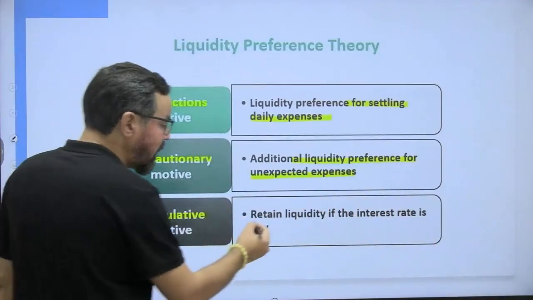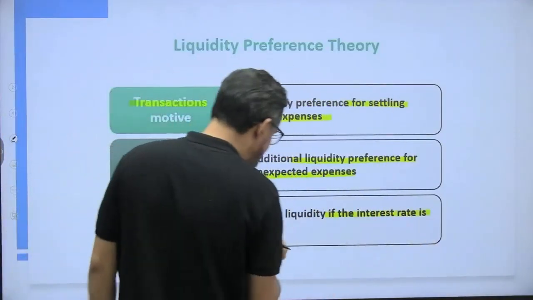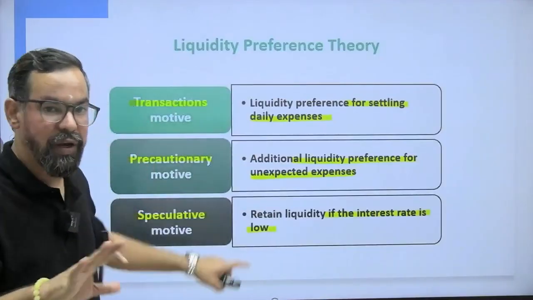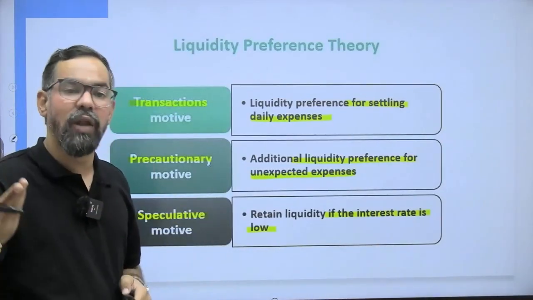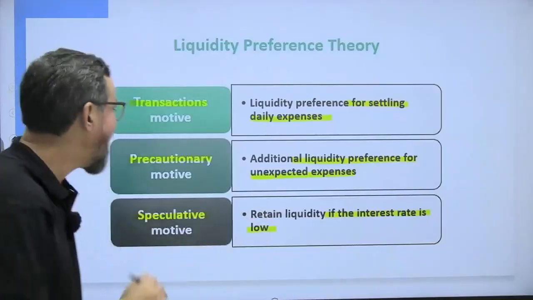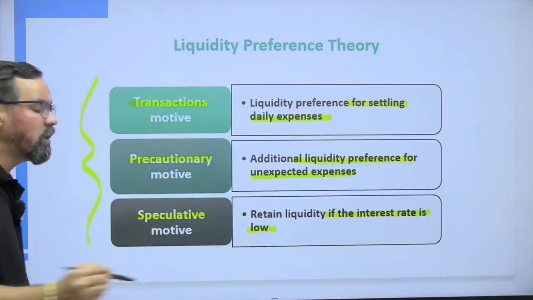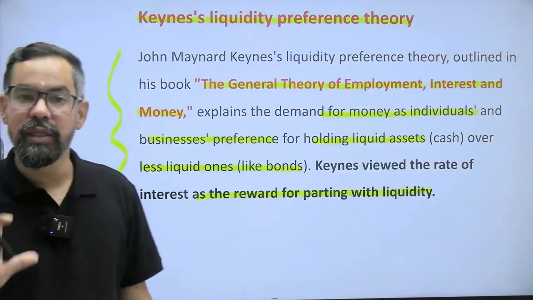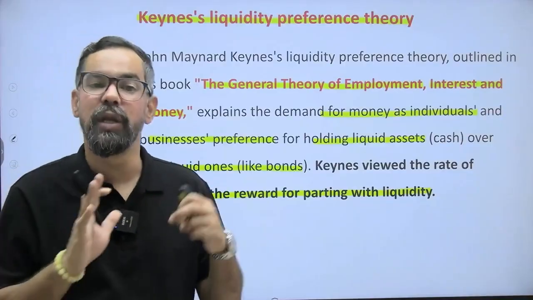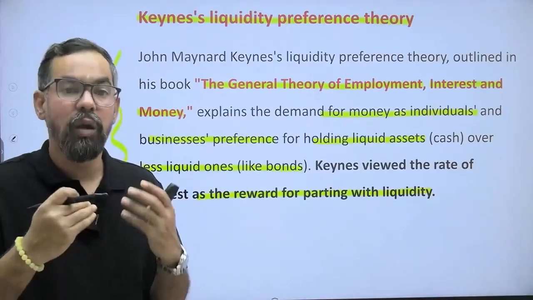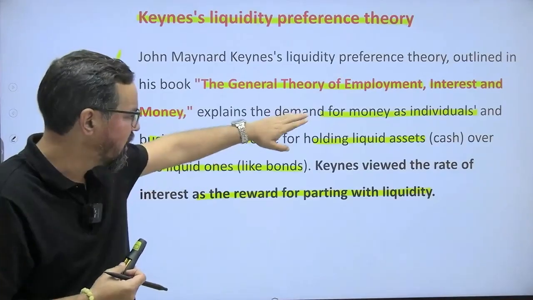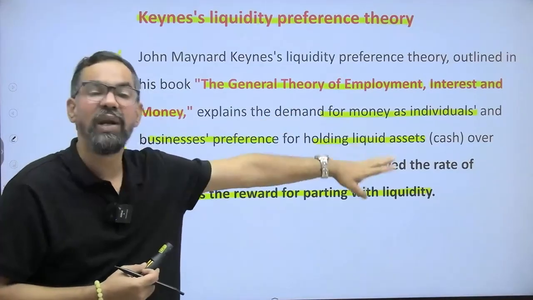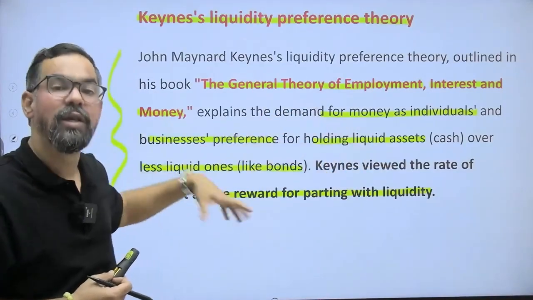So they retain liquidity if the interest rate is low. At the time when the interest rate is low, they'll retain it. When the interest rate is high, they'll invest. So as per Keynes, people prefer to hold more liquid assets, cash, over less liquid assets.